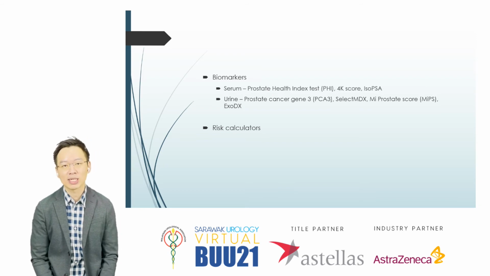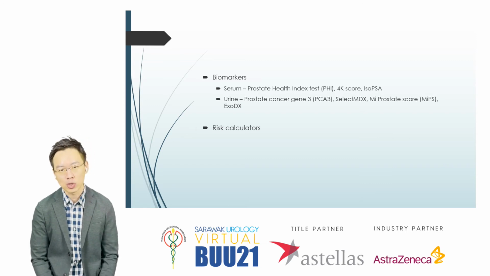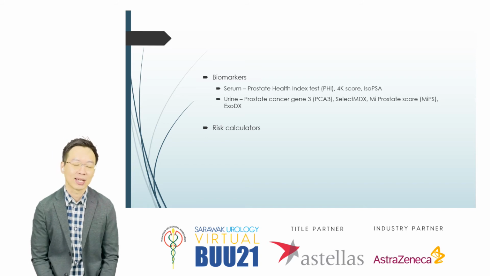There's also other things that we can use, such as biomarkers. We have serum biomarkers, such as prostate health index, the 4K score, ISO-PSAs. We also have urine biomarkers, such as PCA3, select MDX. These biomarkers are not widely available at this moment, but if it's available, it can actually help us to identify patients who have increased risk of prostate cancer compared to those who have less risk of prostate cancer. Risk calculators are the ones that I mentioned earlier, so we can also use those calculators to help us decide whether this patient has increased risk or reduced risk of prostate cancer.